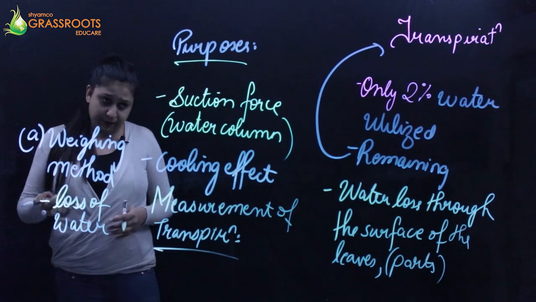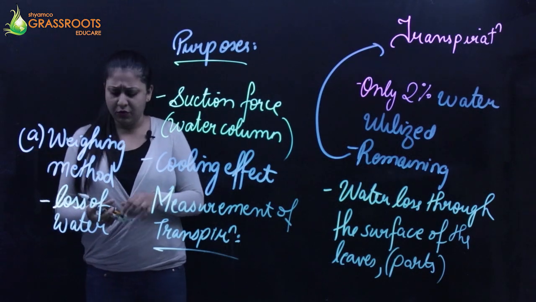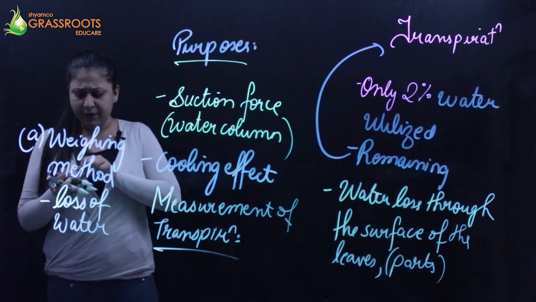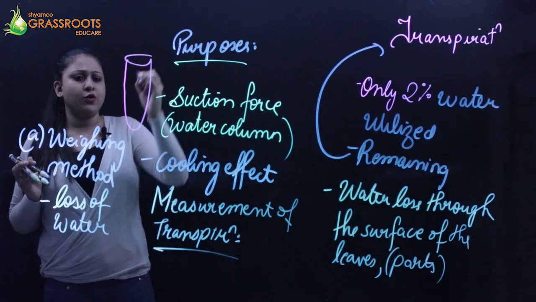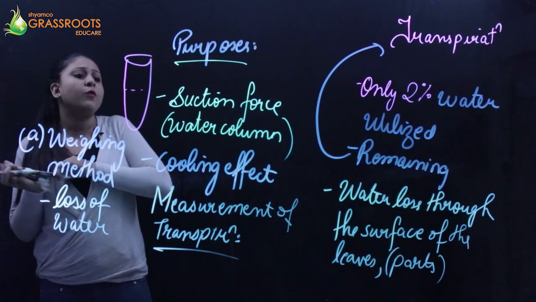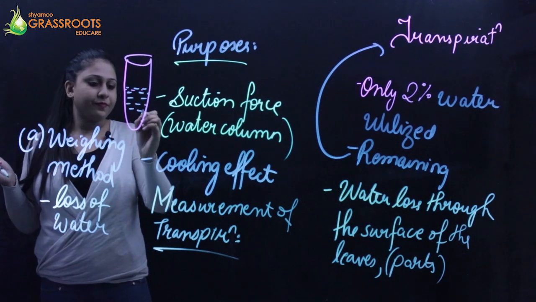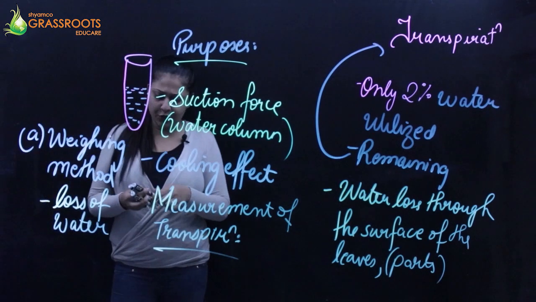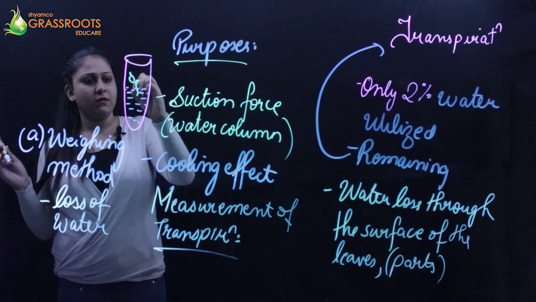This can be done by this method, or else you can take something like a test tube. Some kind of a test tube can be used. I'm going to fill it up with water. This is another alternate method of weighing. In this test tube, I'm going to put some shoot.